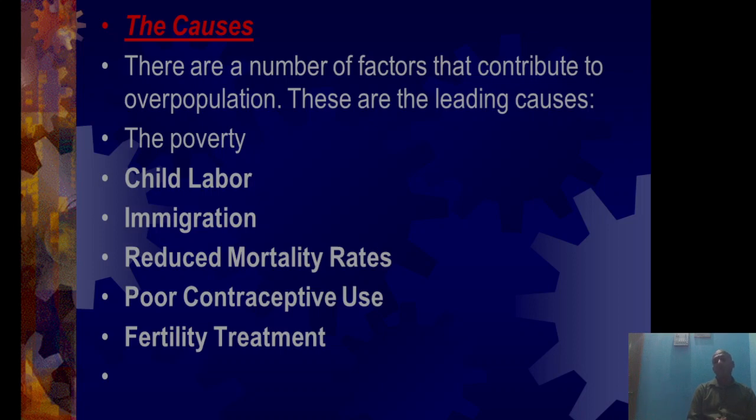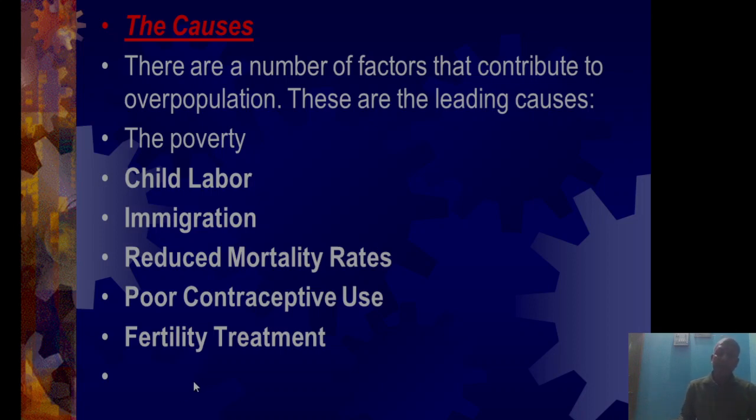Poor contraceptive use. First and foremost, there is a huge mass of people having no knowledge of contraceptives. Using contraceptives to control population is very common, but people don't go through it. They don't have knowledge. That's why it is a main cause of overpopulation.